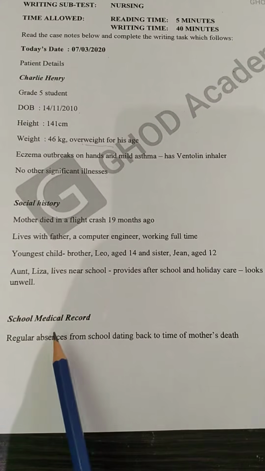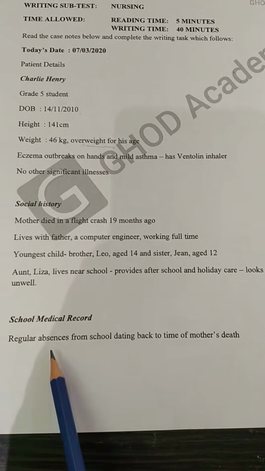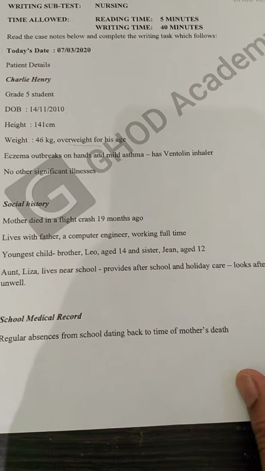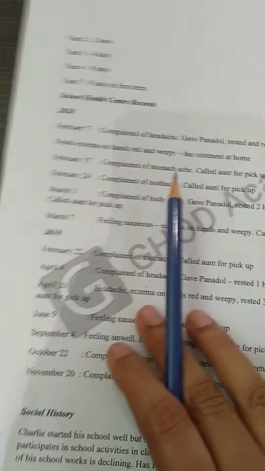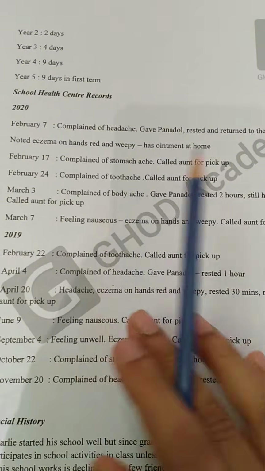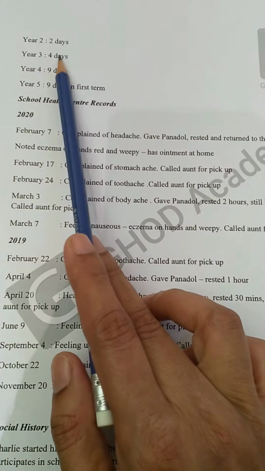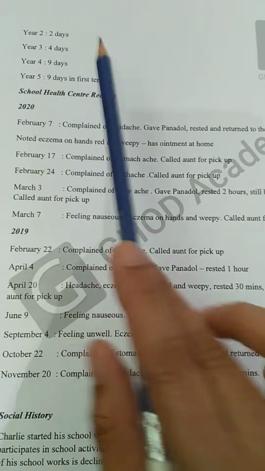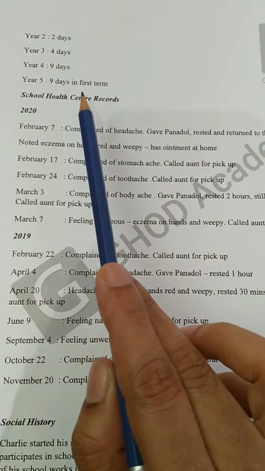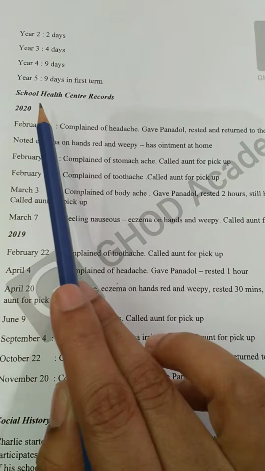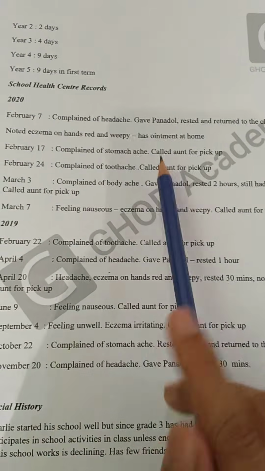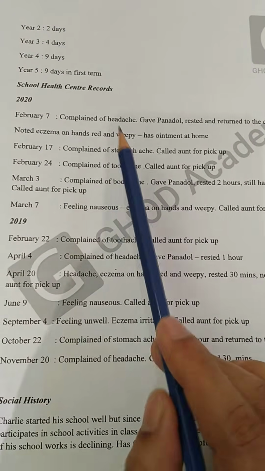Then what is the school medical record? Regular absences from school dating back to the time of mother's death. Then it is mentioned year by year. Year 2, 2 days, year 3, 4 days, year 4, 9 days, year 5, 9 days in first term. Then in the school health center records in 2020, we can also see several complaints.